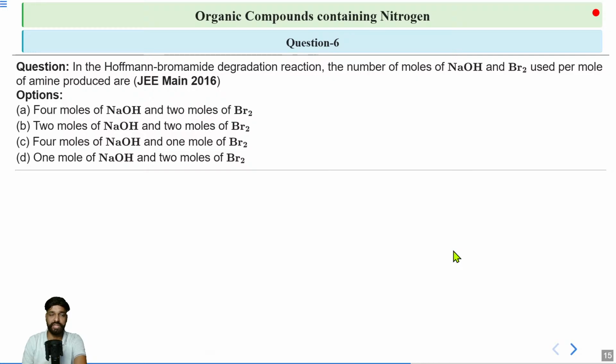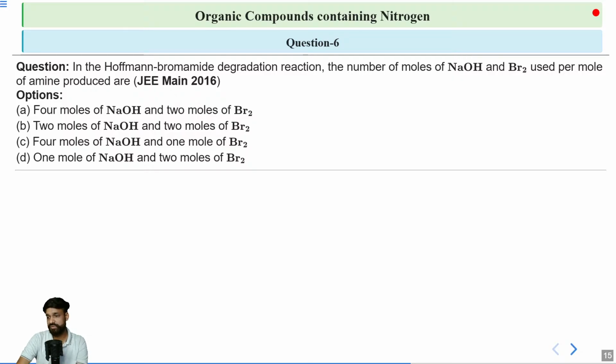So this was asked in JEE Mains in 2016. Remember, we have talked about this, and that is the same question that I asked you right now. In the Hofmann bromamide degradation reaction, the number of moles of NaOH and Br2 used per mole of amine produced are. So 4 options are here. A, 4 moles of NaOH and 2 moles of Br2. B, 2 moles of NaOH and 2 moles of Br2. C, 4 moles of NaOH and 1 mole of Br2. And D, 1 mole of NaOH and 2 moles of Br2.